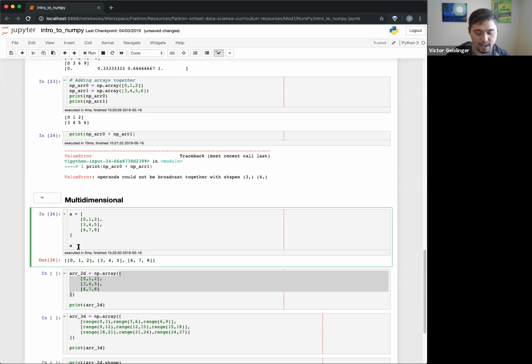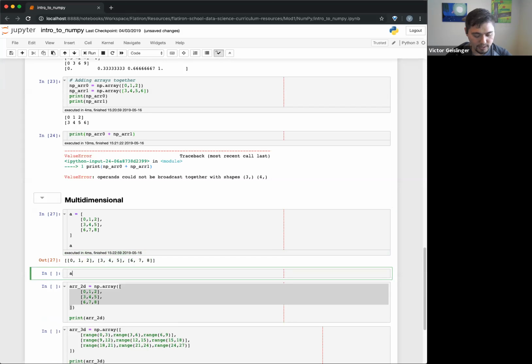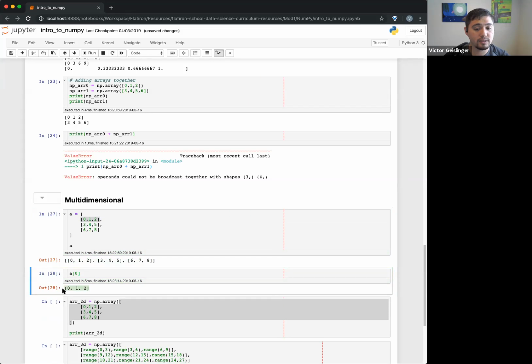If I did A0, that will give me the first element of this big old list here. And what would be the first element in this list? Well, it would be this very first part. It would actually give me the list of 0, 1, 2. You can see that's my first list. Okay, does that make sense?